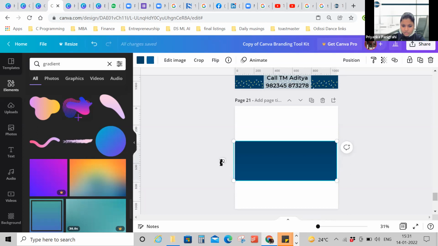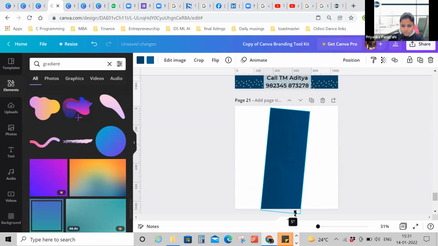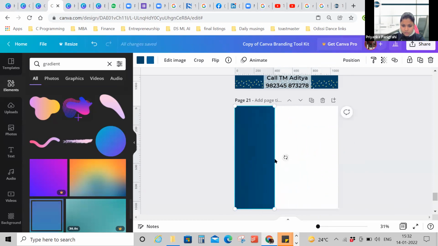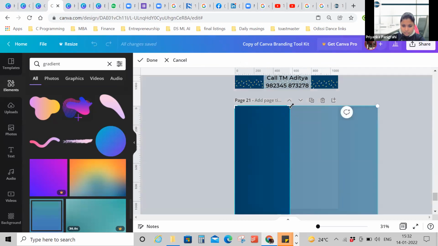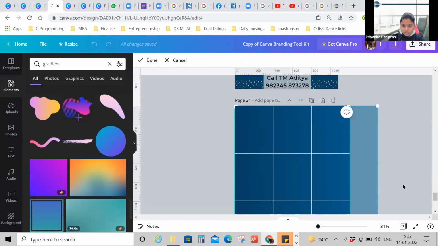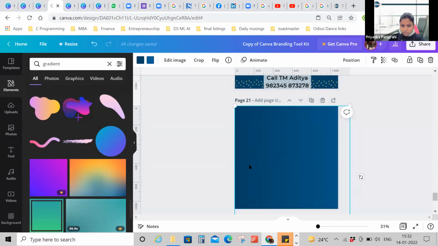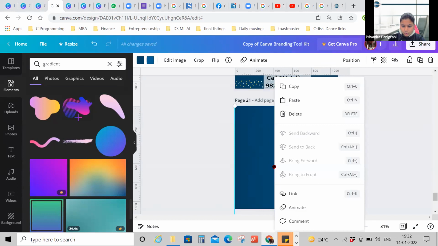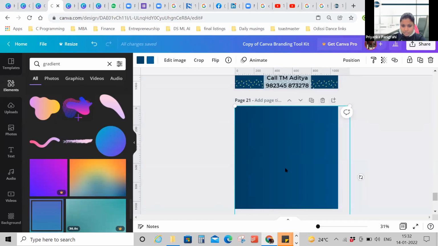Now what I can do is just rotate it. This is how you create a gradient background.